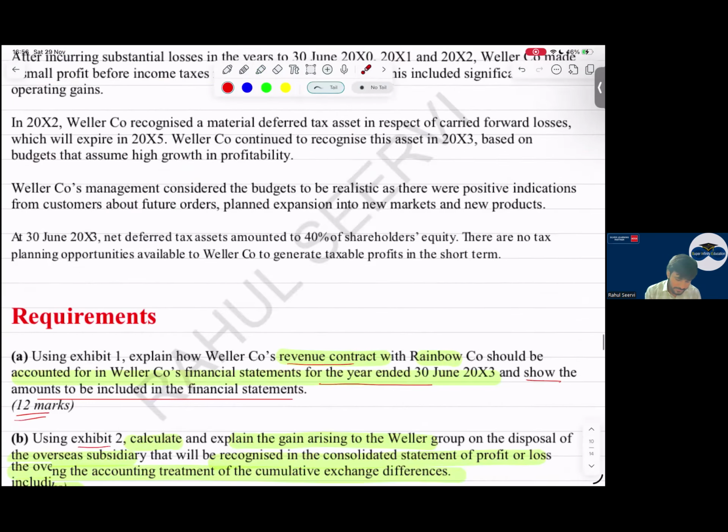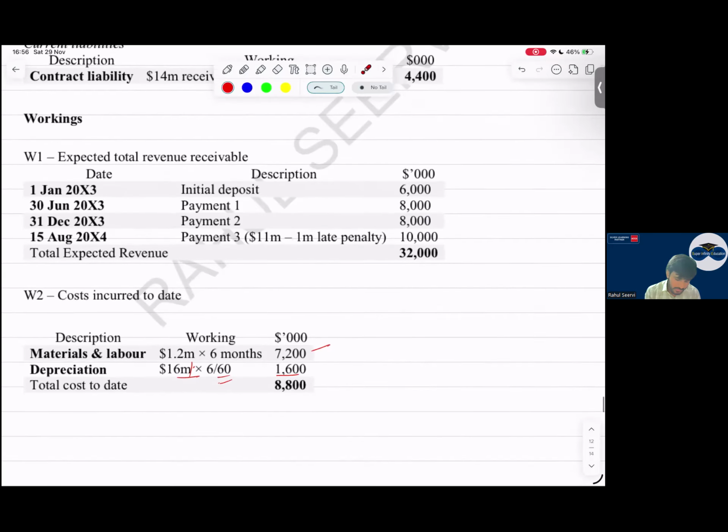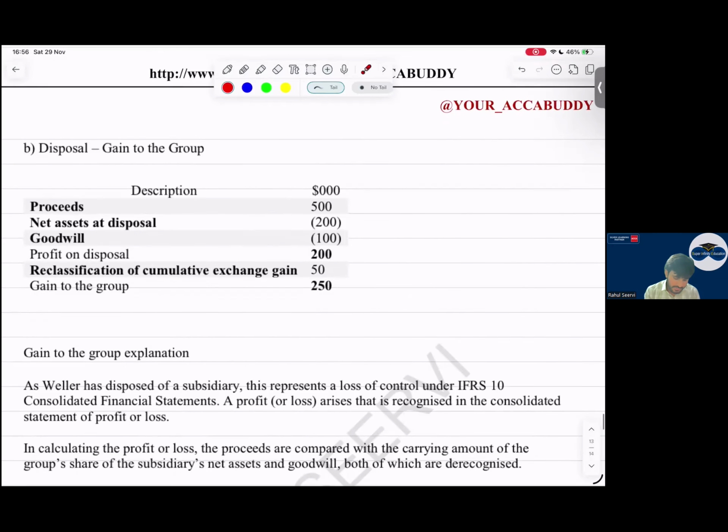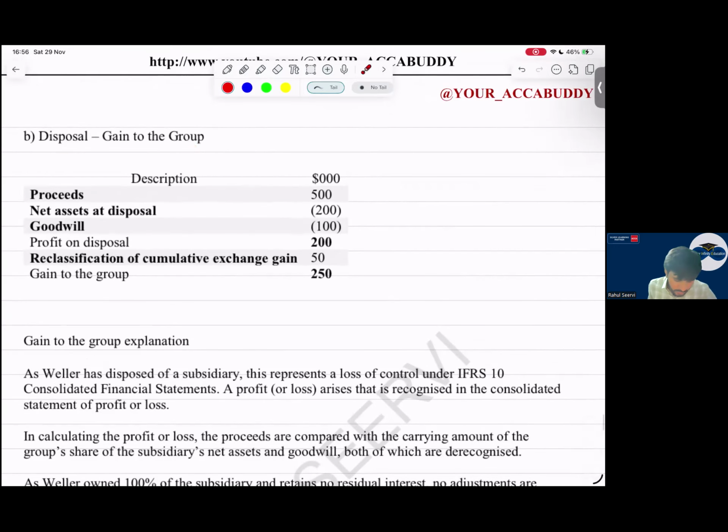So let us see now. Chalo, the answer what they have mentioned. Answer mein kya likha hai unhone? Okay, yeah. So see here now. B part, disposal, gain to the group. Okay. Proceeds, we have mentioned 500, 200, 100. Then, okay, we also got 200 profit. Yes, sir. Reclassification of cumulative gain is 50. So the gain to the group is what? 250 operating category. Yes. So this calculation, 2 marks, sir. 2 marks calculation mil gaye. Now 4 sentences to get the remaining marks.